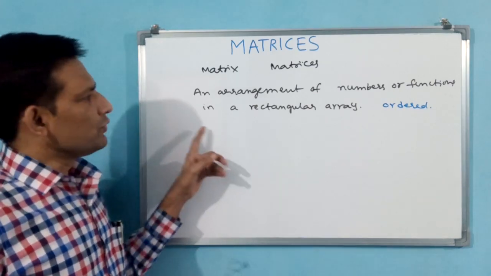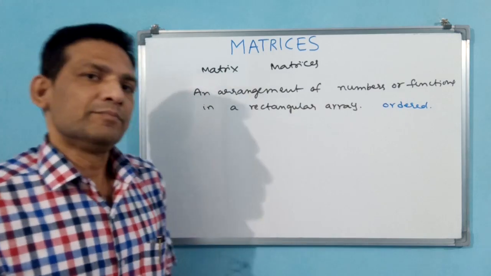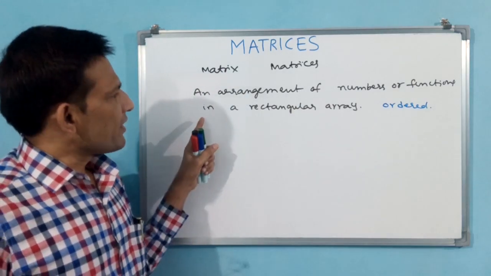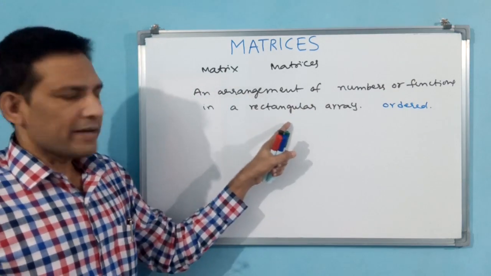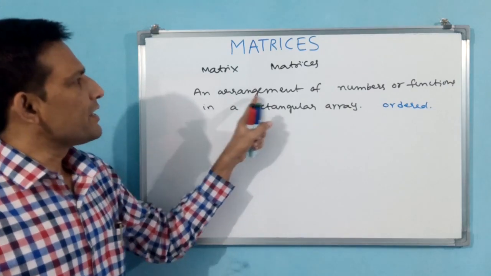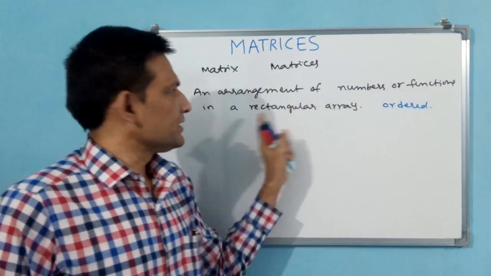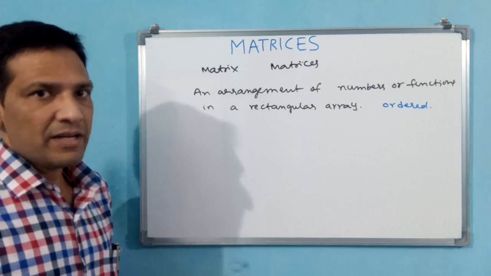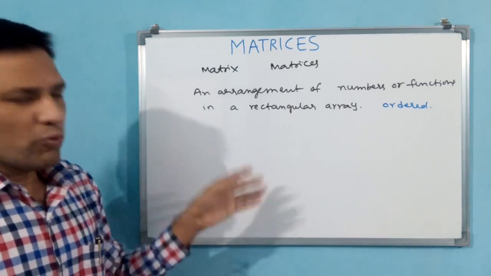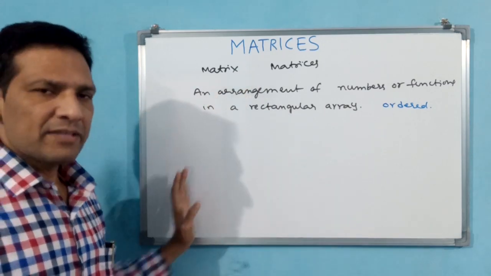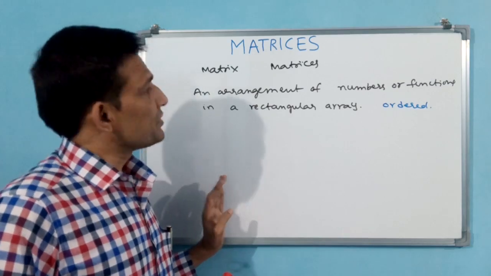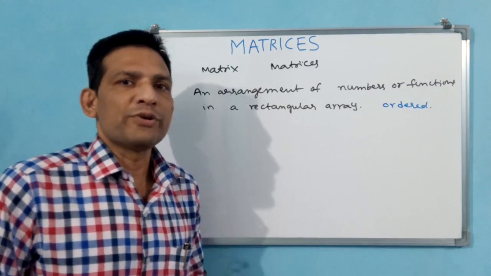Like this, here also you see, ordered arrangement of numbers or functions in a rectangular array is called a matrix. The plural of matrix is matrices: one matrix, two matrices. Normally we are going to call them matrices.